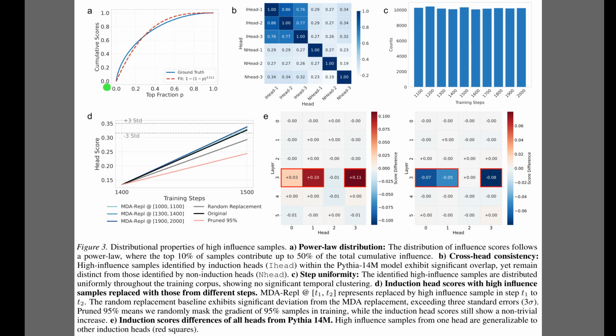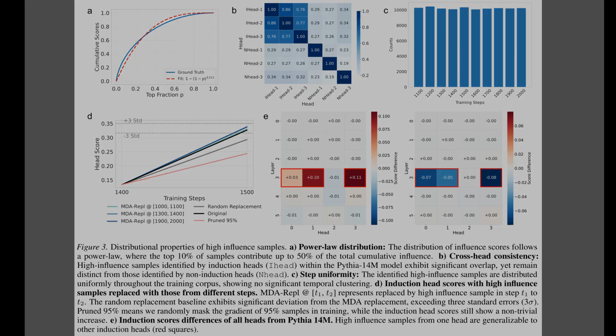Well, Figure 3 now analyzes the statistical properties of these high-influence samples. Starting with panel A on the top left, the cumulative score curve follows a sharp power law distribution. This means a tiny fraction of the data, the top 10%, contributes about half of the total influence, which explains why the small targeted interventions we saw earlier are so effective. Then, in panel B, the heat map demonstrates strong cross-head consistency. The dark blue block shows that different induction heads agree on which samples matter, proving the method isolates mechanism-specific data.